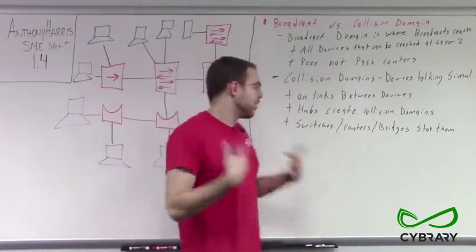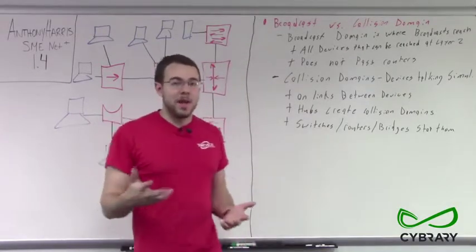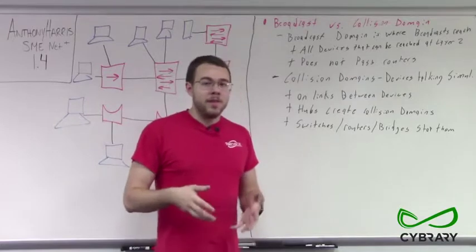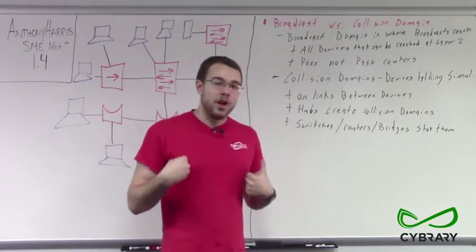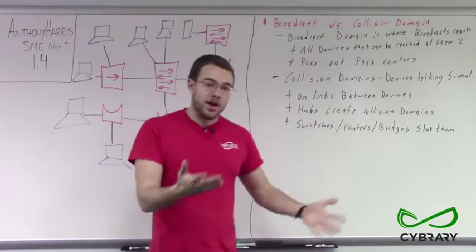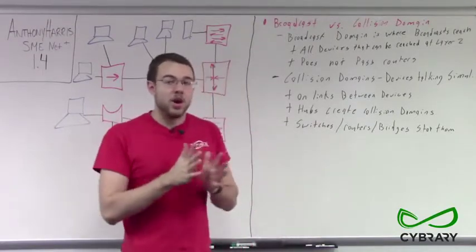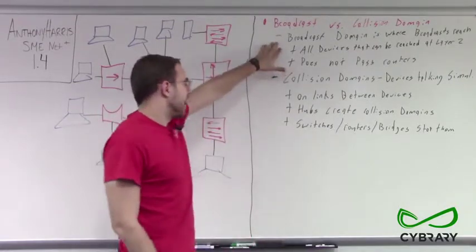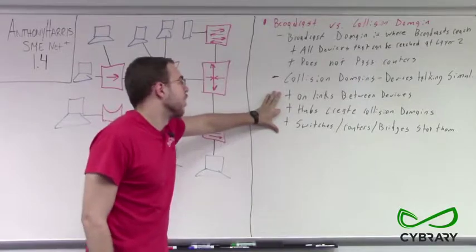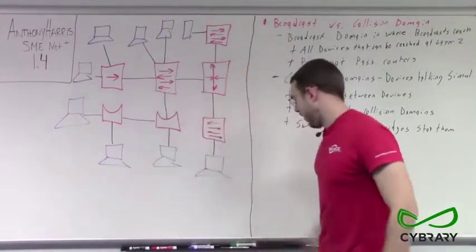So devices connected to a hub are in a collision domain, because if anyone connected to that hub talks, everyone's going to get that data. And if any of those other computers are trying to talk at the same time that the hub is sending them data, it's going to cause a collision on that link. So we need to understand how broadcast domains and how collision domains work. The best way to understand that is to take a look at our diagram here.